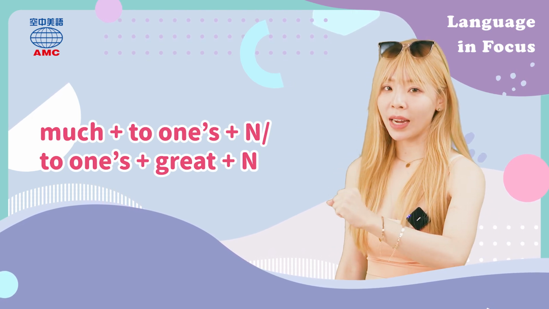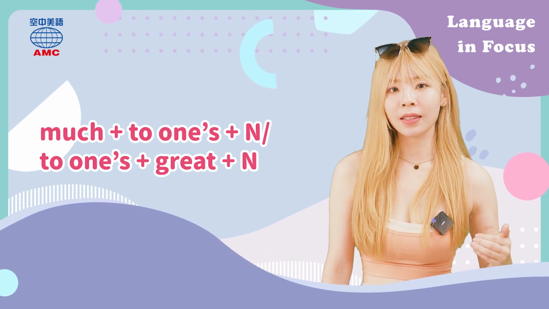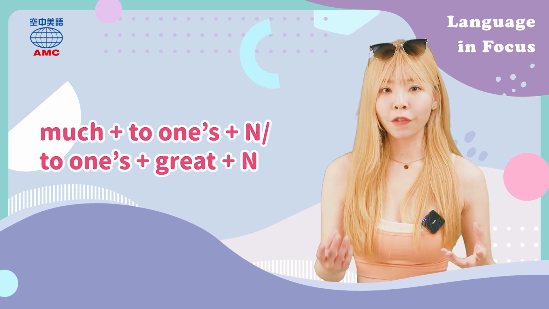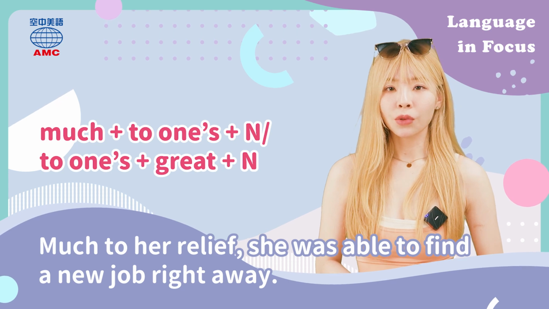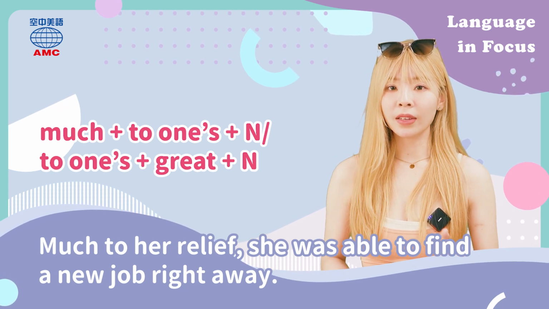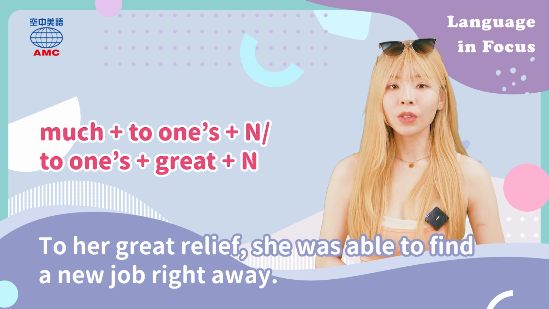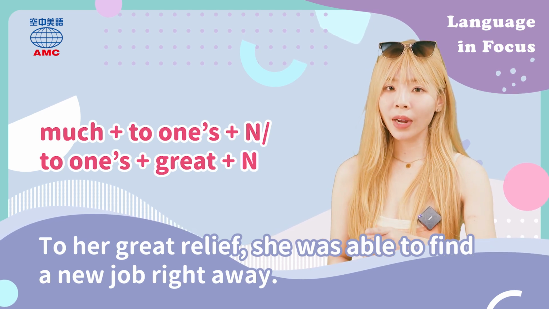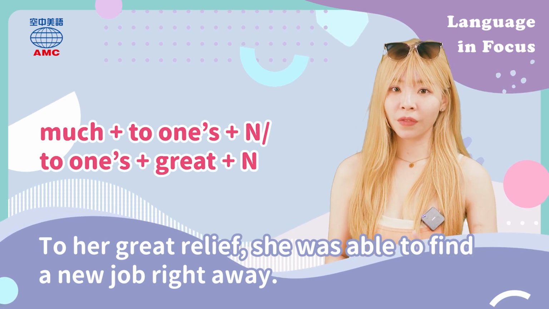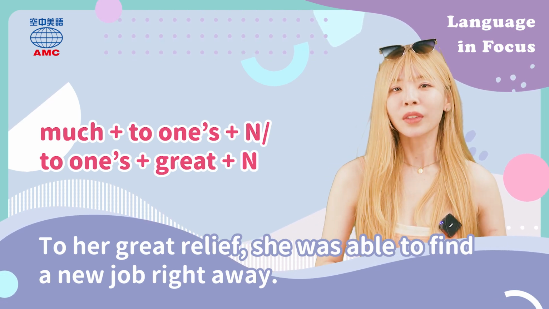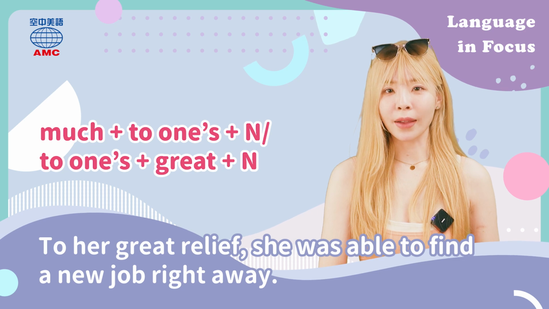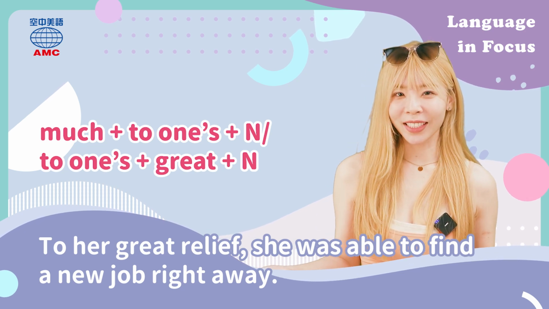那么这个句型也可以用 much to someone's 什么东西，或 to one's great 什么东西来加强这个语气，它就会有更多非常的意思。比如说 much to her relief, she was able to find a new job right away，或者是改成 To her great relief, she was able to find a new job right away. 两个都是 OK 的，代表一种强调，让她更松一口气的感觉，她马上就可以找到一份新的工作了。